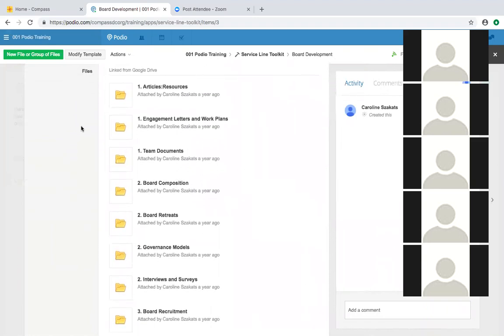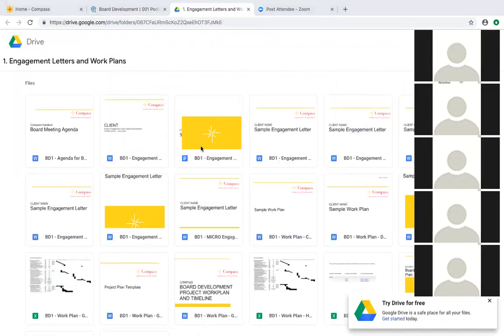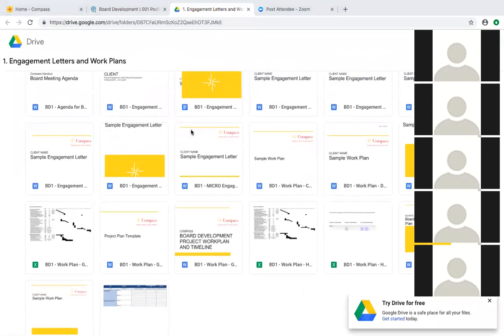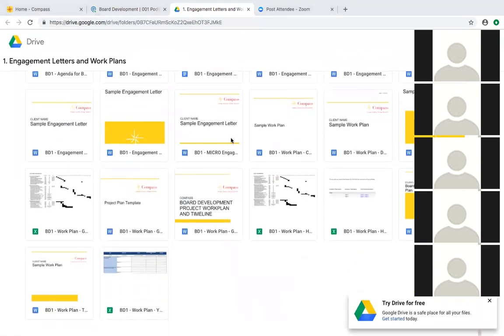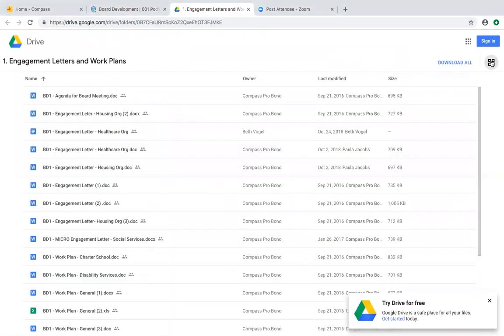Right now you all are probably in your engagement letter and work plan stage. You can open that up and it is linked through Google Docs. You'll see a list here of all of our different sample engagement letters. I like to look at it in this list view.